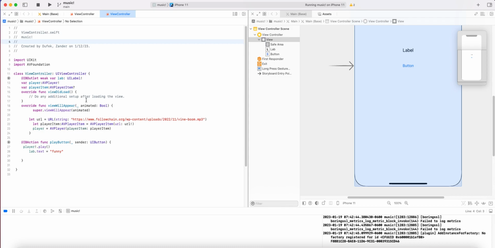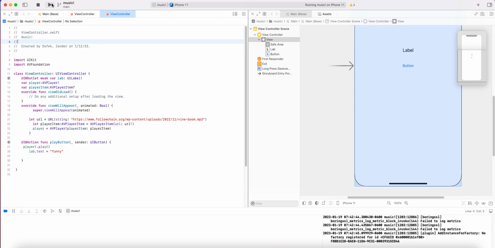Crazy. Here we did a function, and I had to get a URL to make the Vine Boom funny sound, and I had to store it into the player item, making the player equal the player with the player item. So the player and the player item are now player. So now that the player and the player item are complete, we have to say player, force it to play.